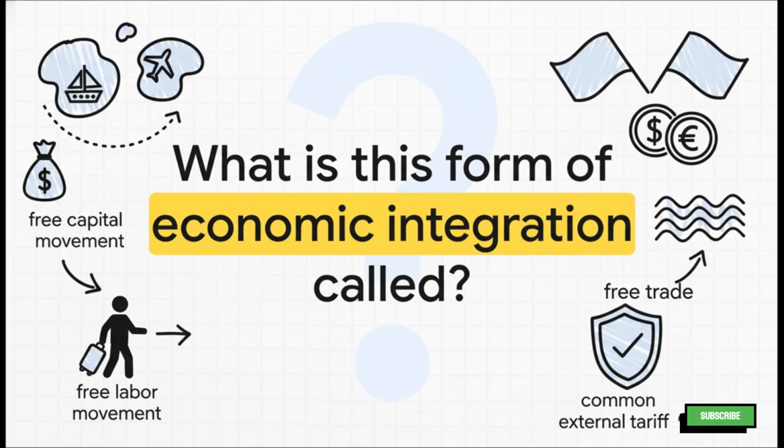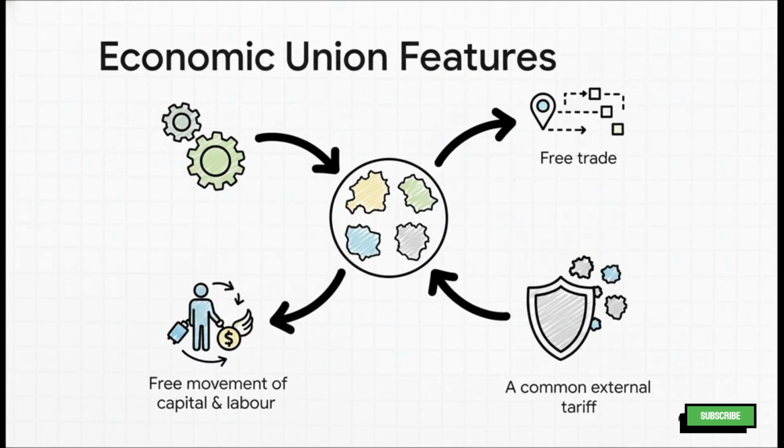Picture this. A bunch of countries get together. They agree on free trade between them, they set up a common tariff for everyone else, they let capital and labor move freely, and they coordinate their monetary policies. What do you call that whole arrangement? And that, my friends, is an economic union.